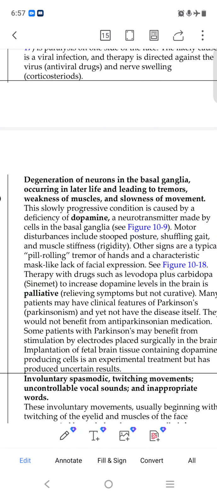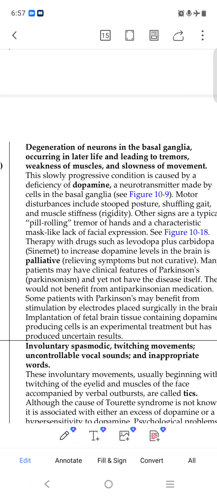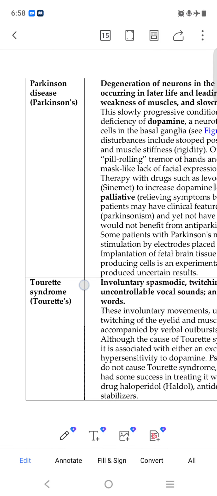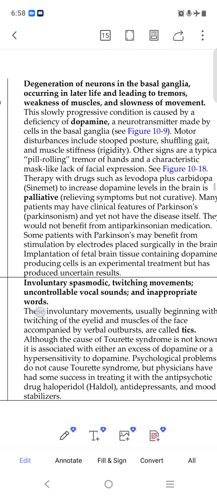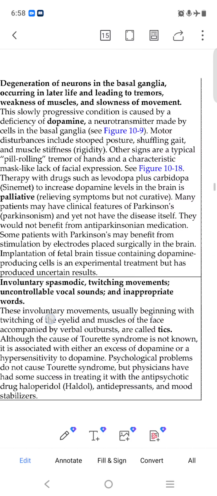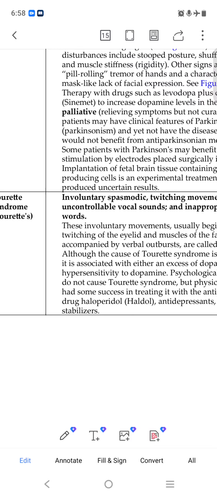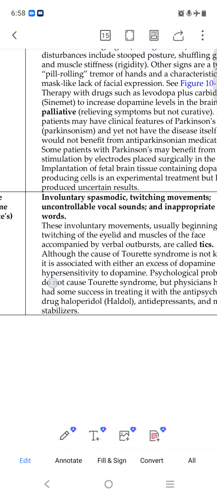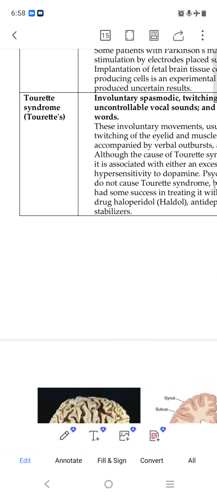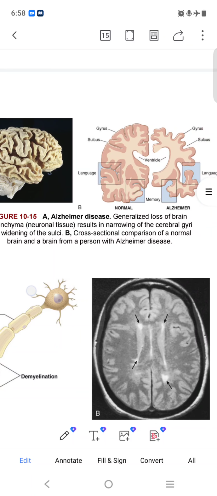Parkinson disease is degeneration of neurons in the basal ganglia, and all these things are degenerations. The doctor gives medicine for the deficiency of dopamine, a neurotransmitter made by cells in the basal ganglia; the deficiency happens due to this disorder. The medicine is palliative for symptoms, but not curative. Tourette syndrome involves involuntary, spasmodic, uncontrollable twitching movements. It is also an abnormality.